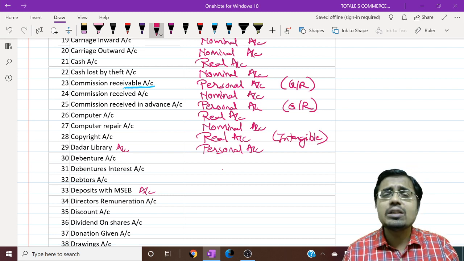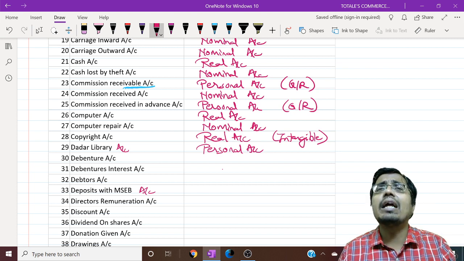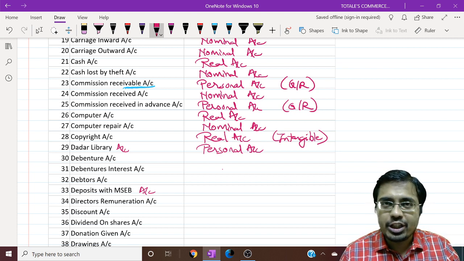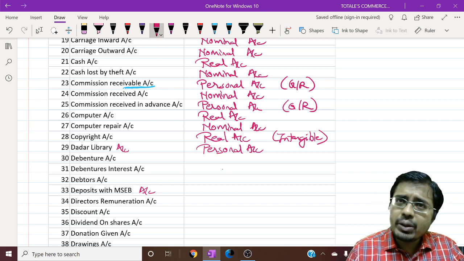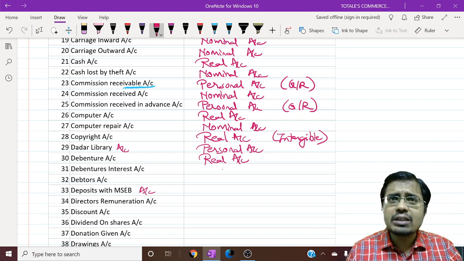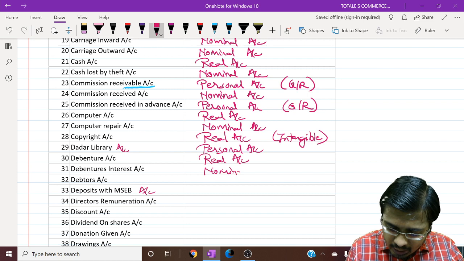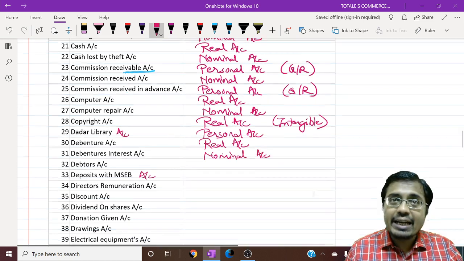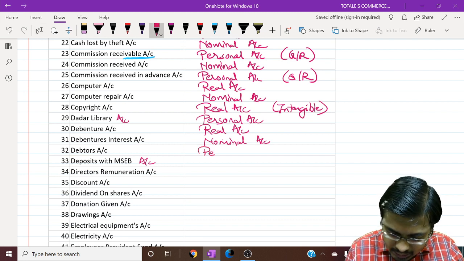Now what are debentures? Right now, for the purpose of understanding, let us take debentures as something like shares. It is an investment made in the company. So debentures are real. Debenture interest is the income we receive on debentures, so it is nominal. Debtors basically are the people from whom we have to receive money. So it is personal, obviously.